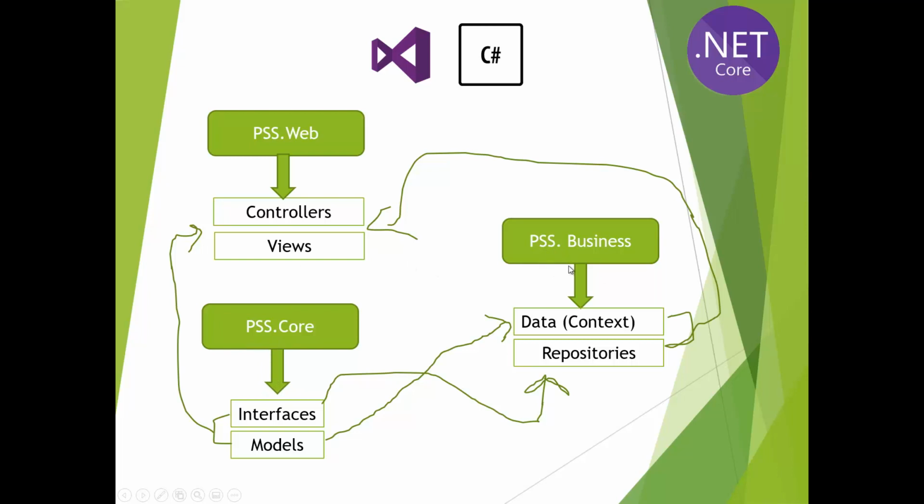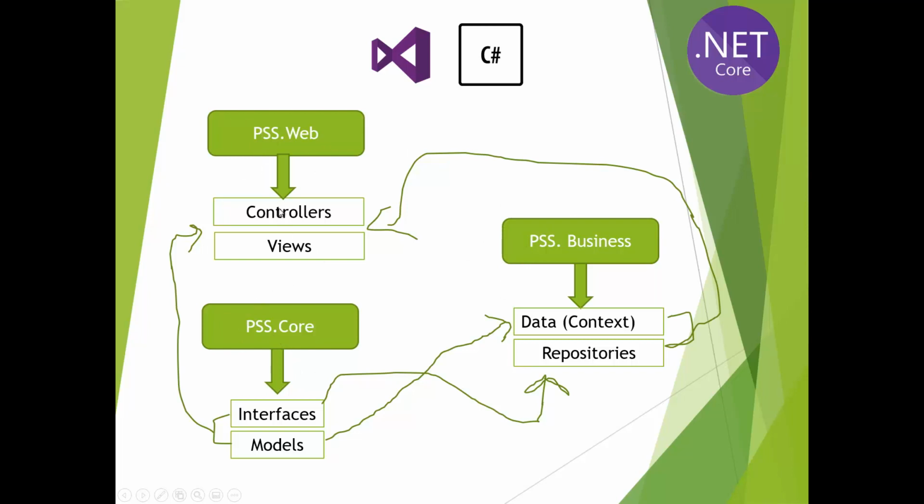So these repositories will be registered within the services container of our web application, and we will use these interfaces within controllers to call the repositories layer. So that's how our web layer is linked both with the business layer and with the core layer.